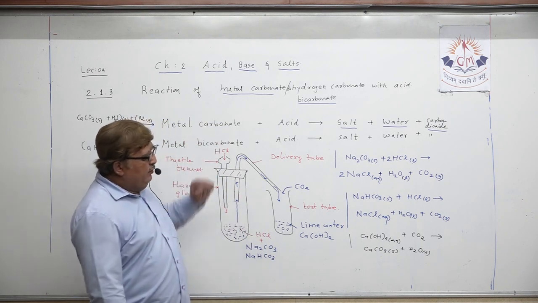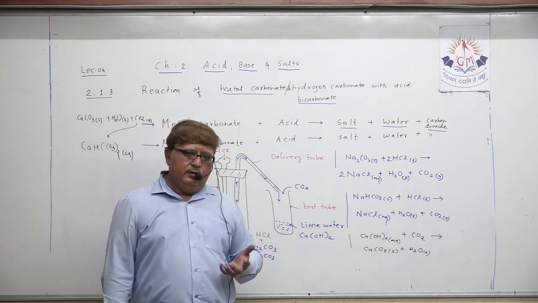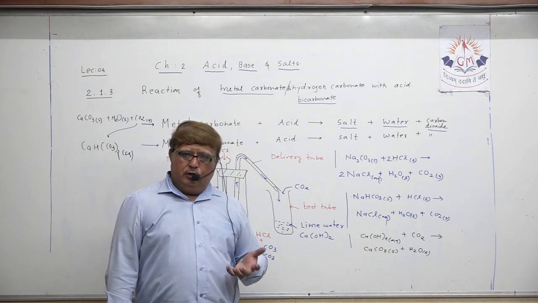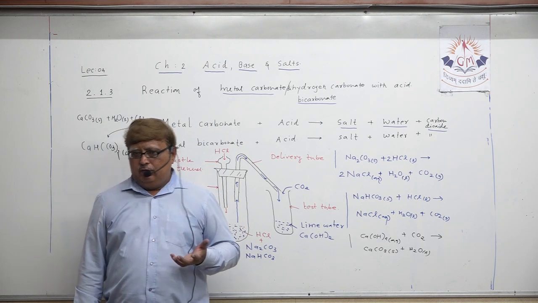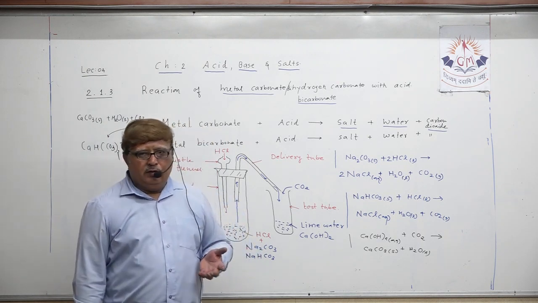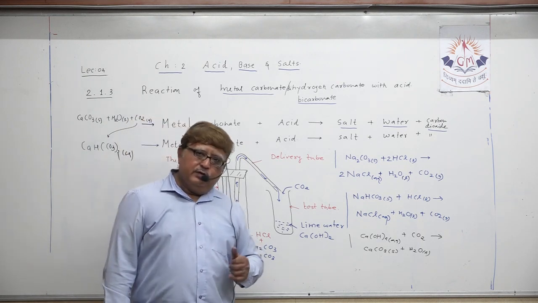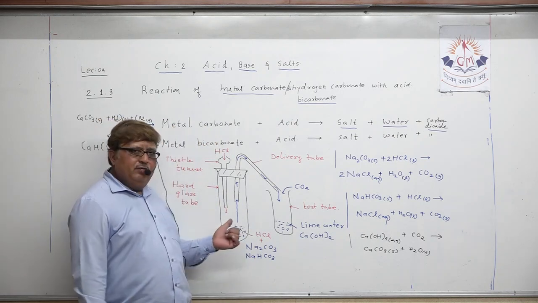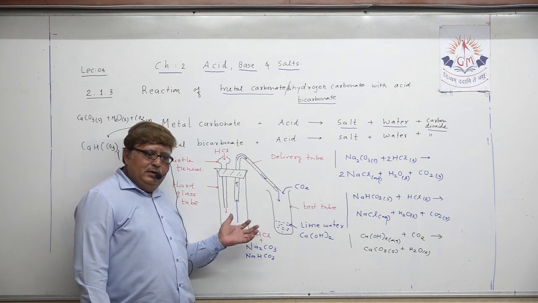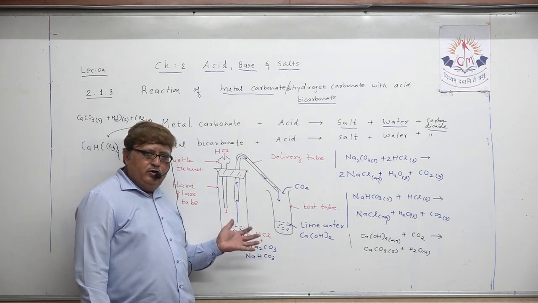Then you will write these two general word equations for reaction of metal carbonate with acid and metal bicarbonate with acid. After you write this, then you will give the explanation of this activity or this experiment,